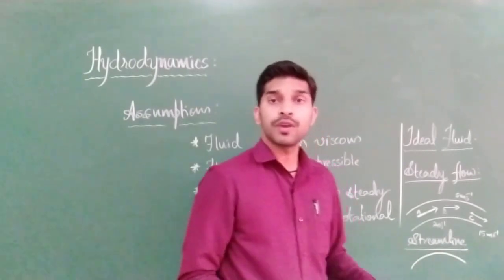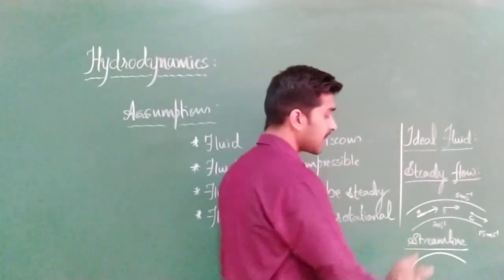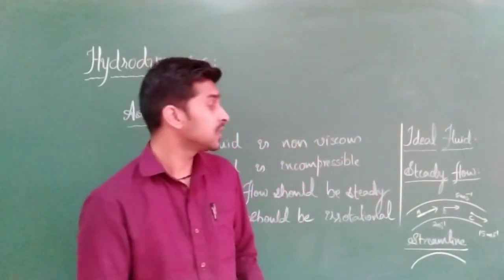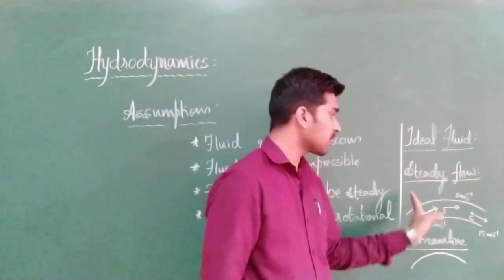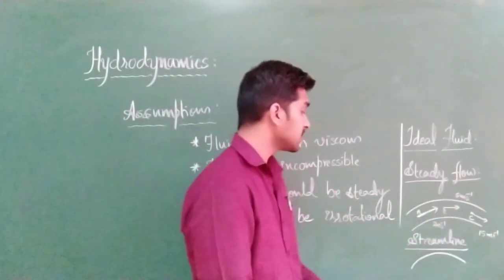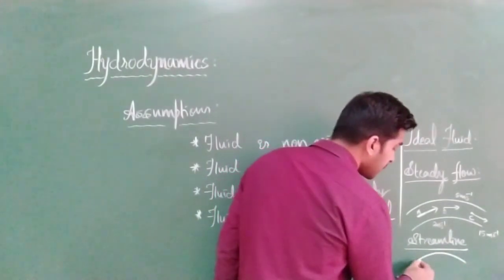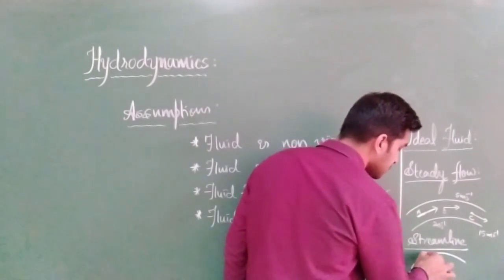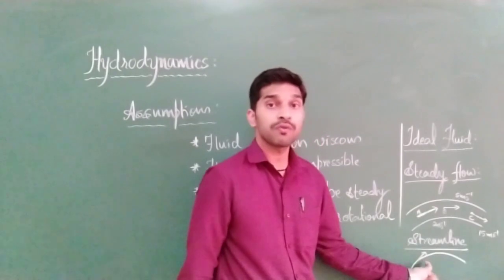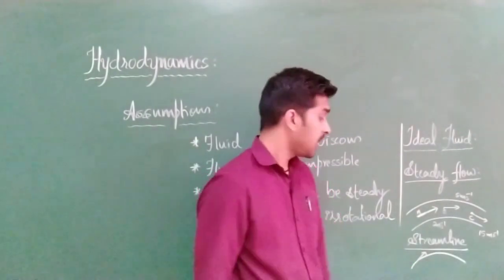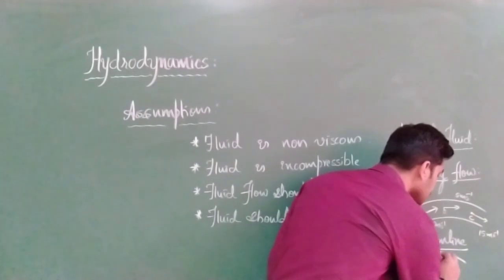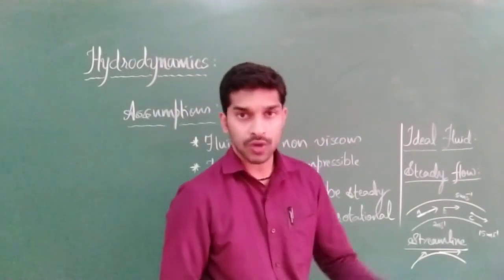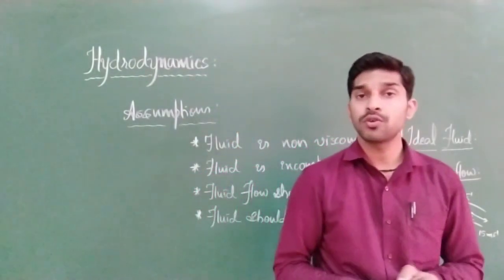Clear? So first of all, streamline is nothing but the path traced or followed by the steady flow of the fluid particle. That is nothing but streamline. At any point, let us consider this point, if I draw a tangent here, this tangent will give me the direction of velocity at this point. Now again, at this point, if I draw a tangent, the tangent will give us the direction of velocity. So I hope you understand what we know as streamline.